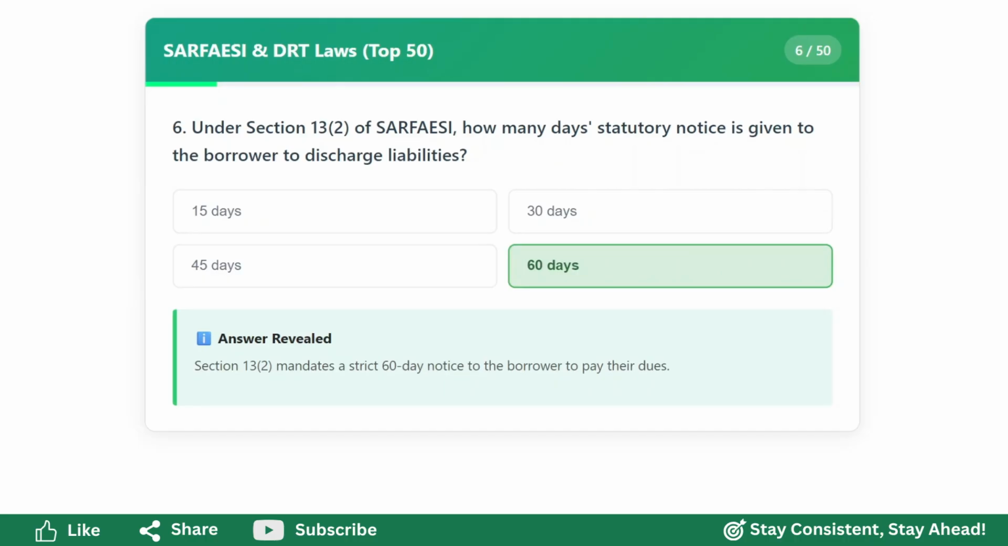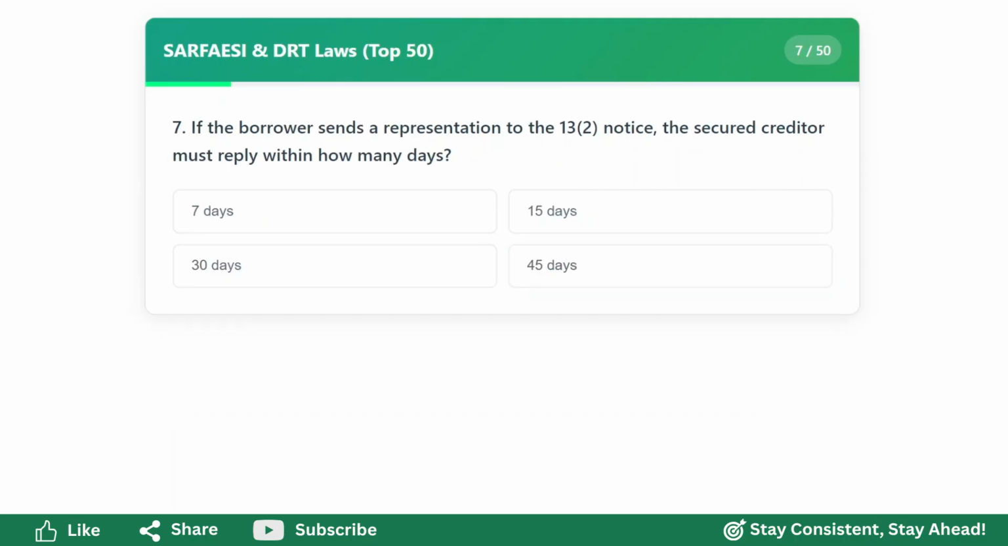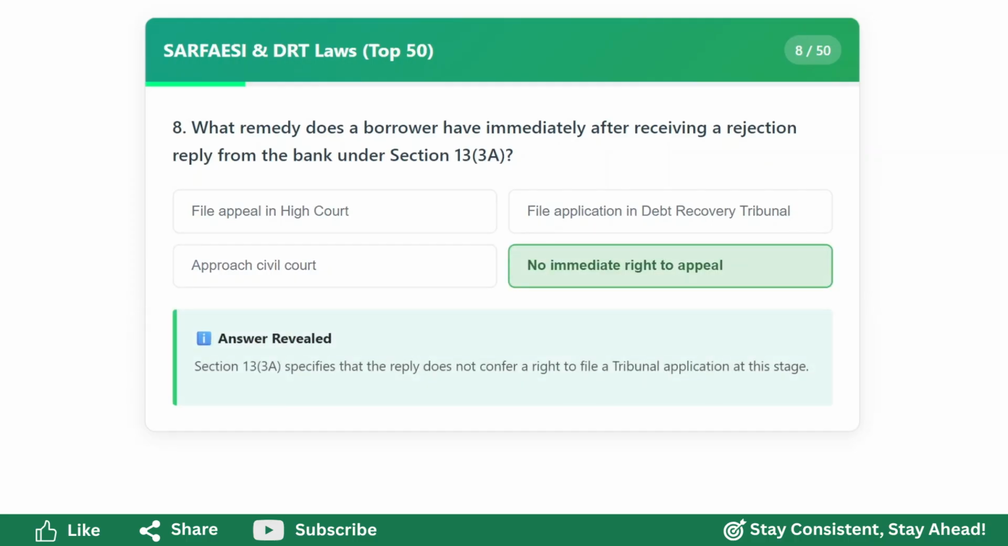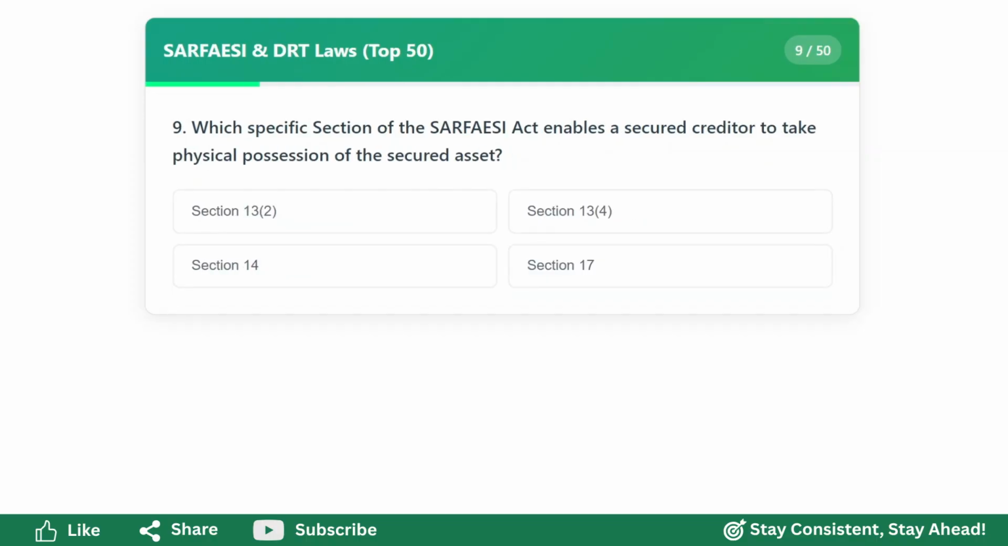60 days. If the borrower sends a representation to the 13(2) notice, the secured creditor must reply within how many days? 15 days. What remedy does a borrower have immediately after receiving a rejection reply from the bank under Section 13(3)(a)? No immediate right to appeal. Which specific section of the SARFAESI Act enables a secured creditor to take physical possession of the secured asset?